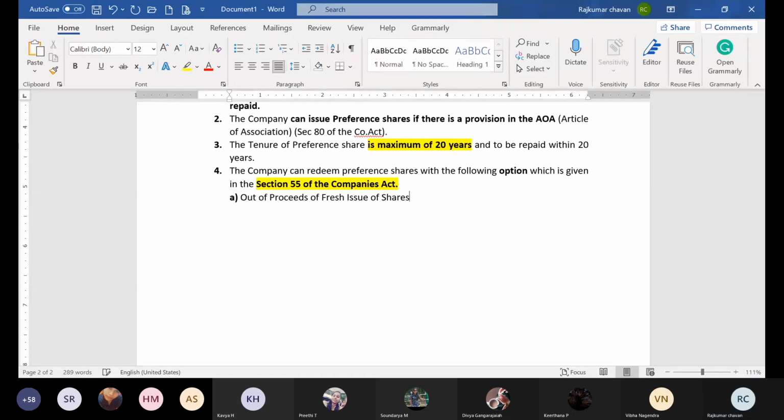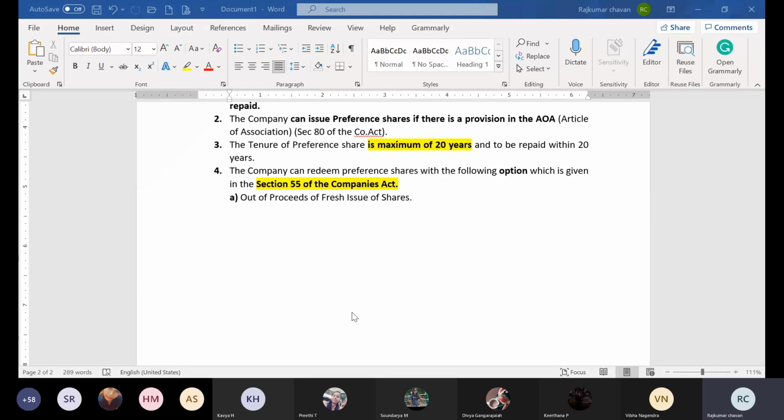What does it mean? It means that if a company wants to redeem the money of preference shareholders, then they can issue new shares. They can issue either equity shares or preference shares. Whatever money the company gets after issuing the new shares, they can use to repay the preference shareholders. That is the meaning of out of proceeds of fresh issue.